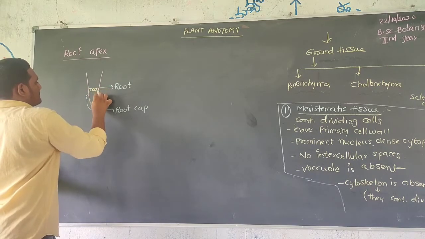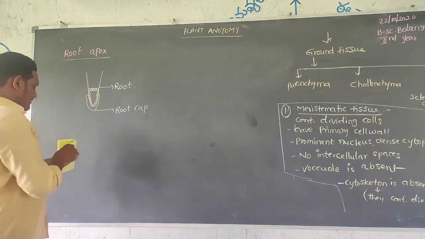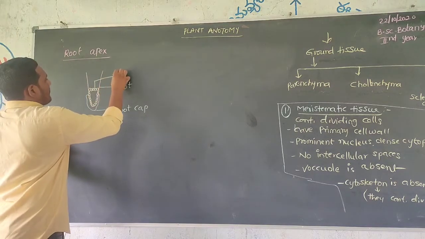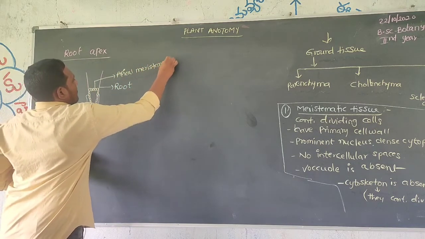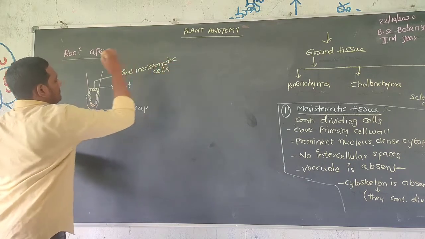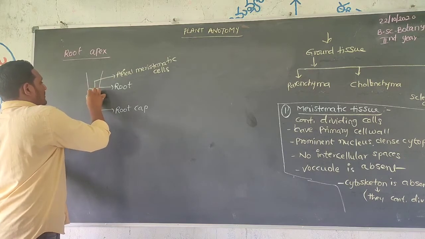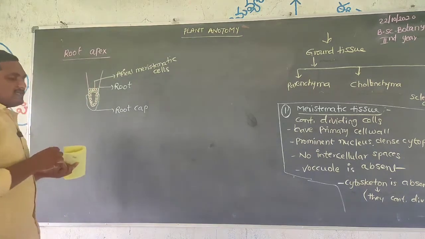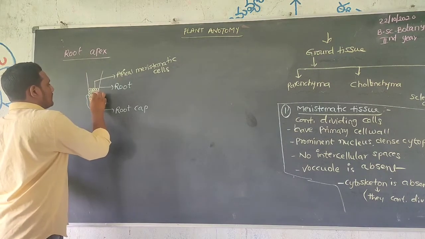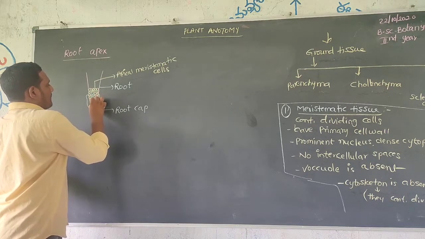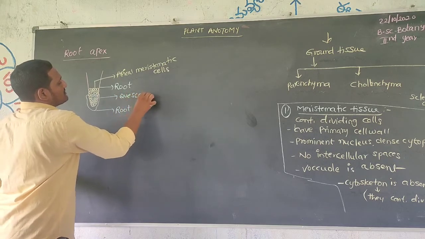These are the apical meristematic cells. This space is generally occupied by different cells, that is, quiescent cells.